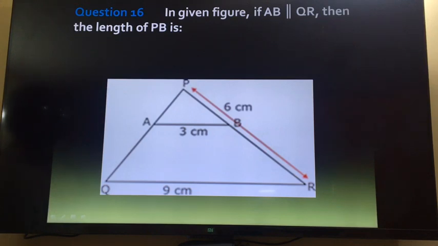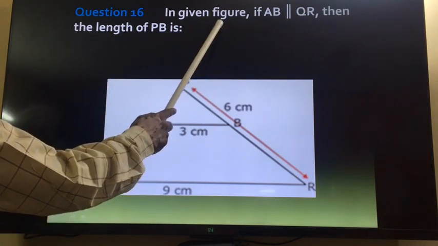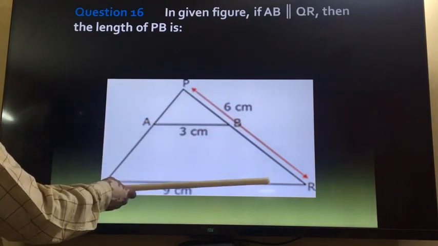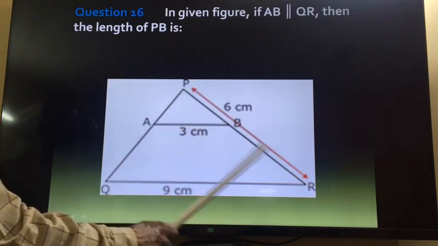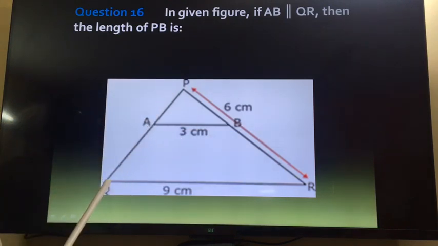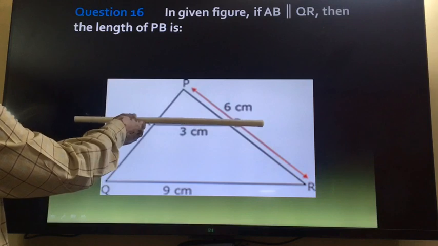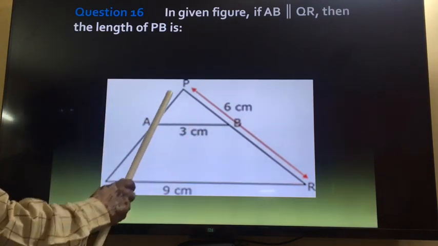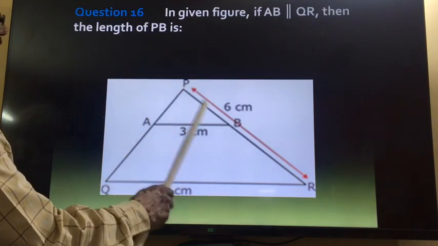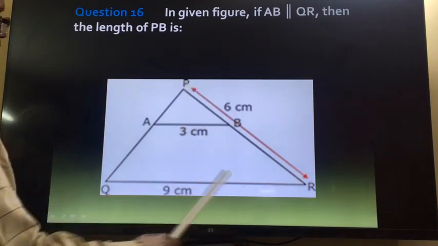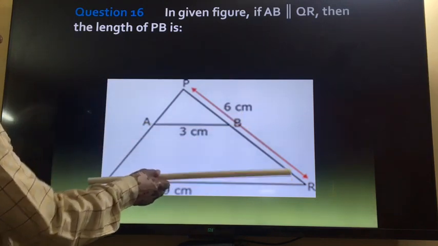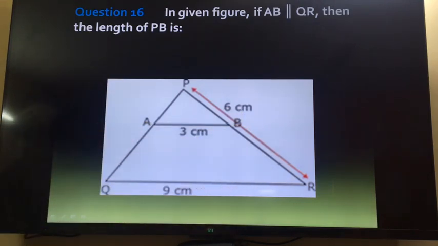Similar type of question again. Here in the given figure, AB is parallel to QR. So this line is parallel to this, so these corresponding angles are equal, right? And because this line is parallel to this, we can apply the BPT theorem also. So two things we can do. One, if this line is parallel to this, corresponding angles PAB is equal to angle PQR, and similarly angle PBA and angle PRQ both will be equal. And if AB is parallel to QR, we can apply the BPT theorem also, right?